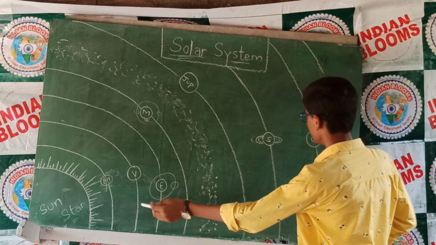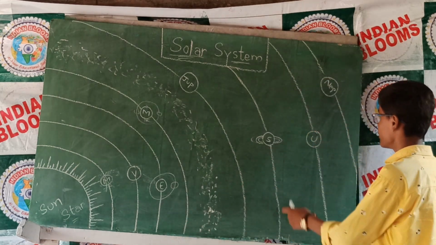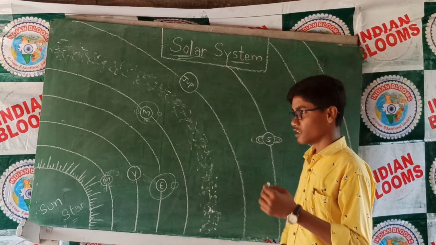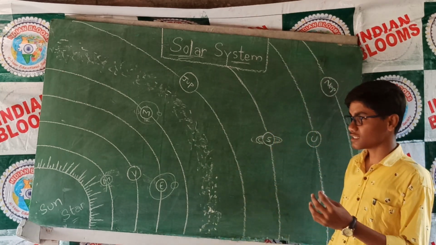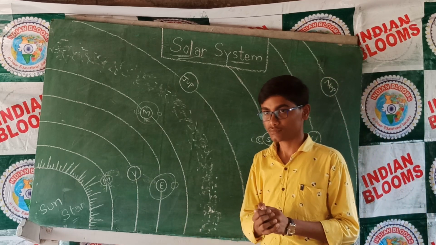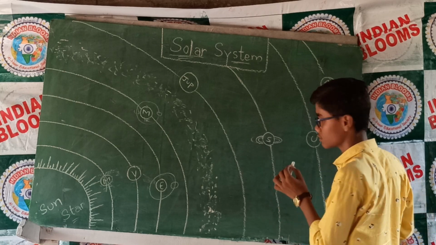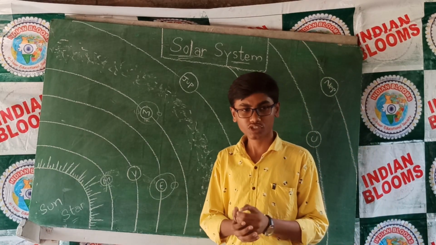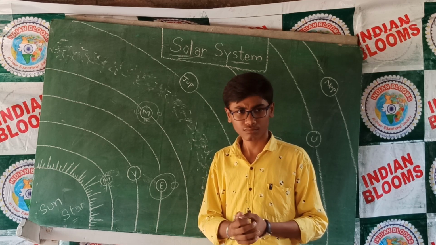Next, coming to Saturn. Saturn is the sixth planet from the Sun, and one more speciality that makes it famous and unique in the whole solar system is that it has rings. The rings of Saturn are made up of ice and dust, which make it unique in the solar system.